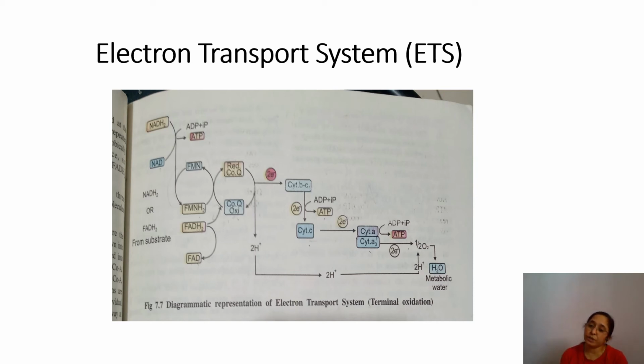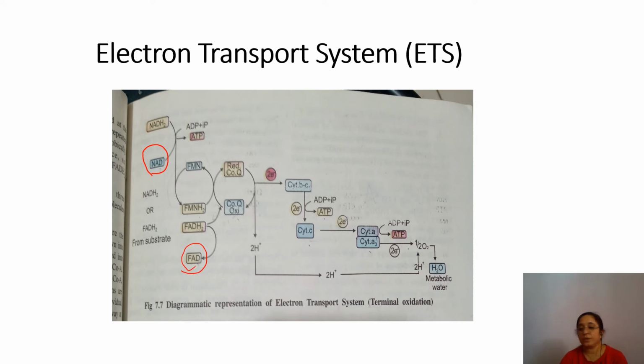Now this hydrogen is accepted by coenzymes. Mostly, what are those coenzymes? NAD and FAD, which reduce to NADH2 and FADH2 respectively. Now such coenzymes are converted back to their oxidized form.